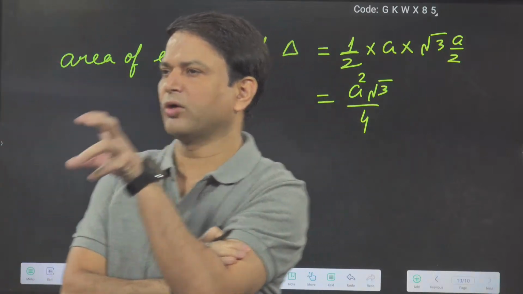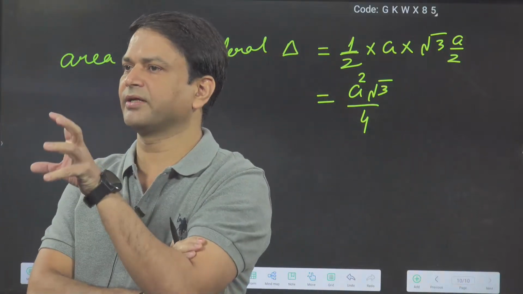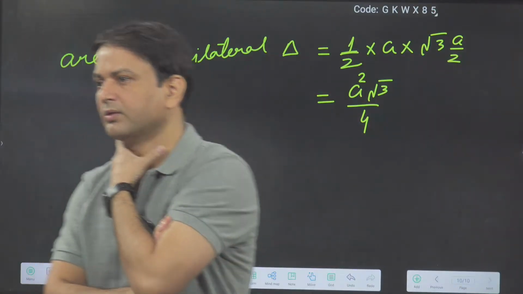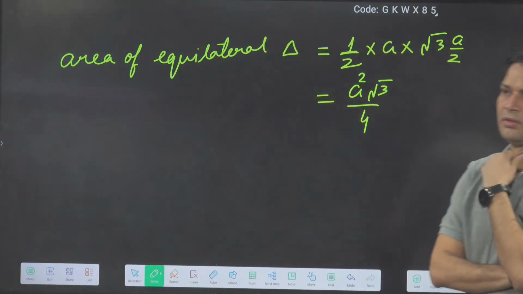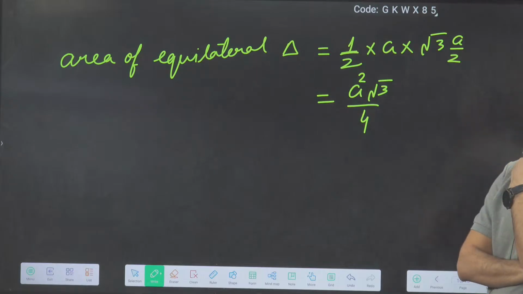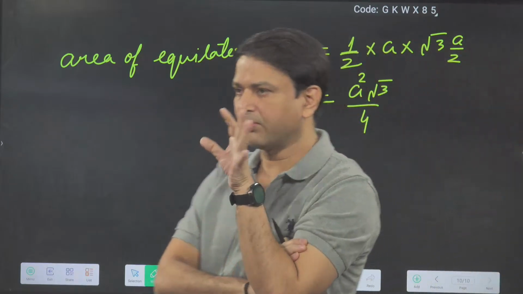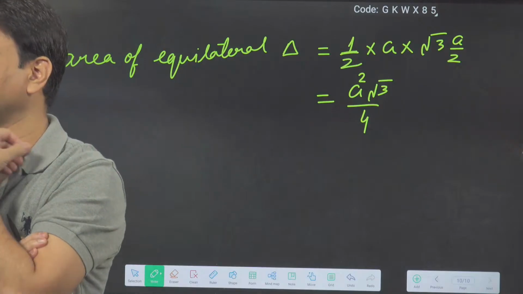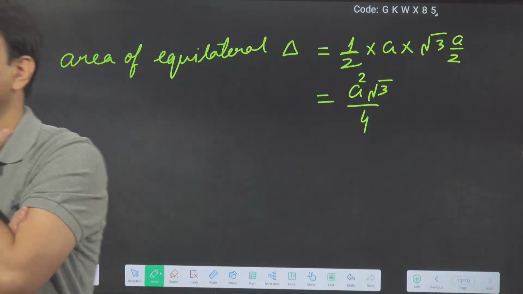Directly, when the area of the equilateral triangle is required, we can say side square into root 3 by 4. So this is about the triangle. Mainly we will deal with the equilateral triangle, that's why I'm saying it for the equilateral triangle only.